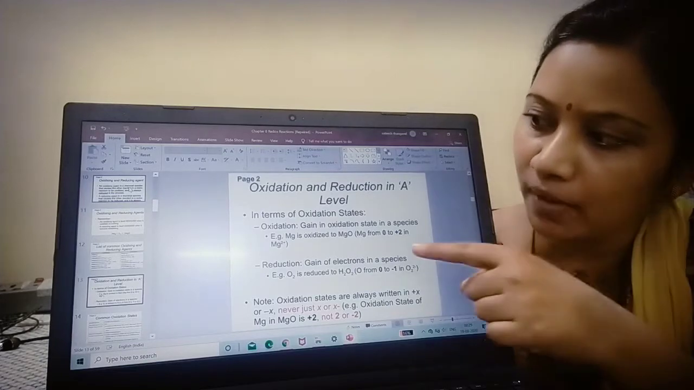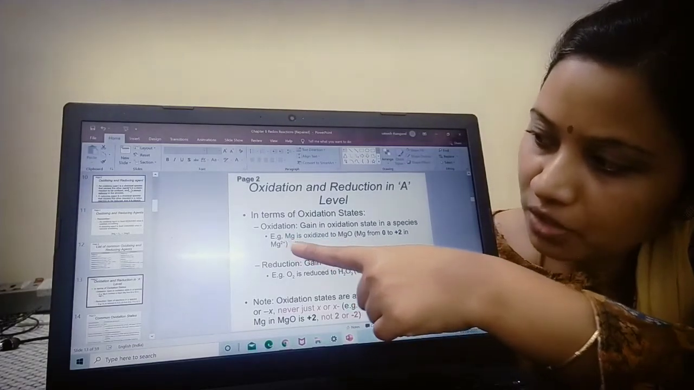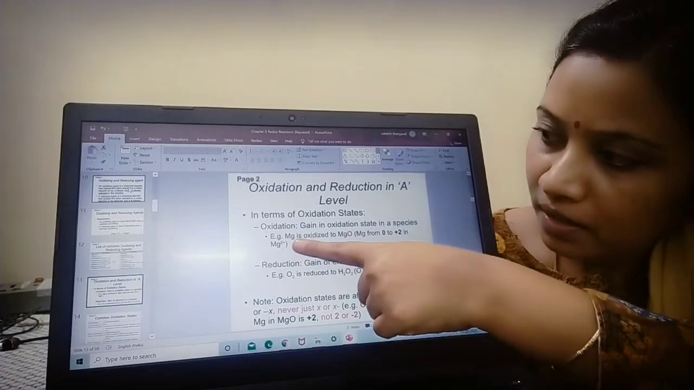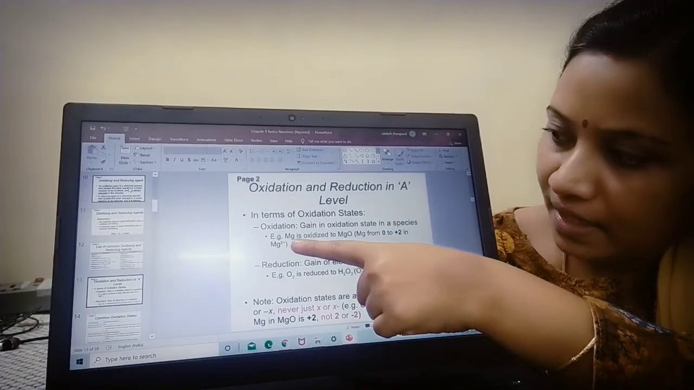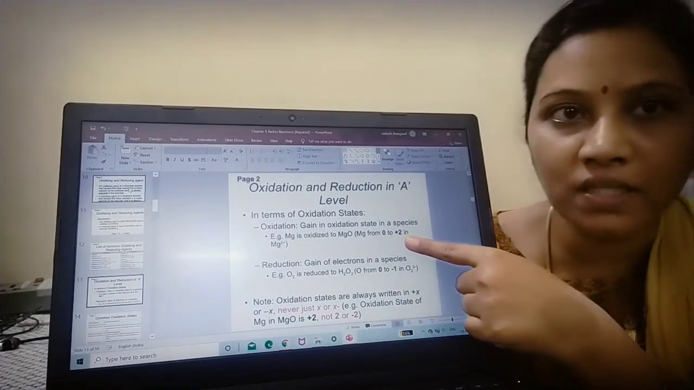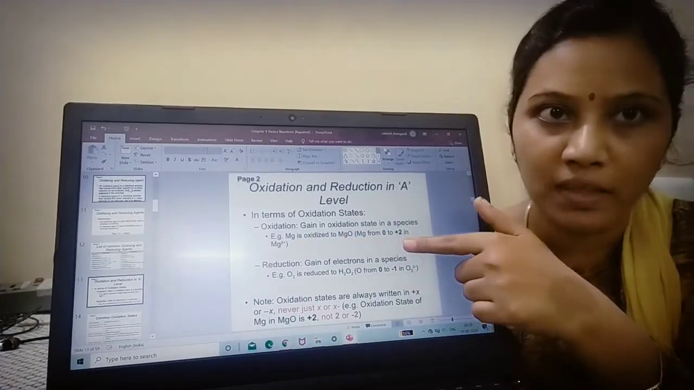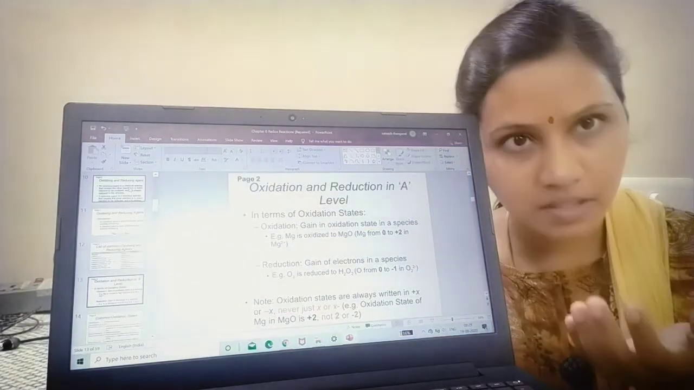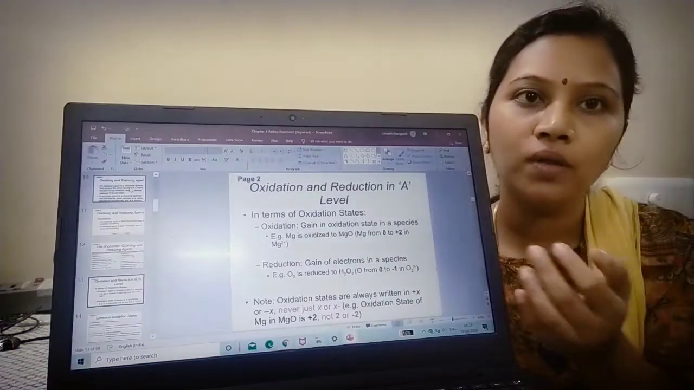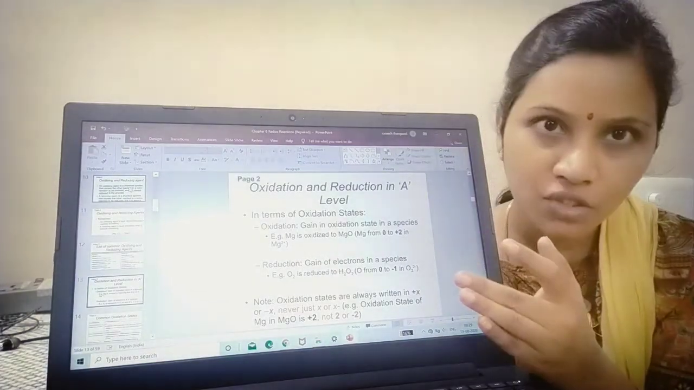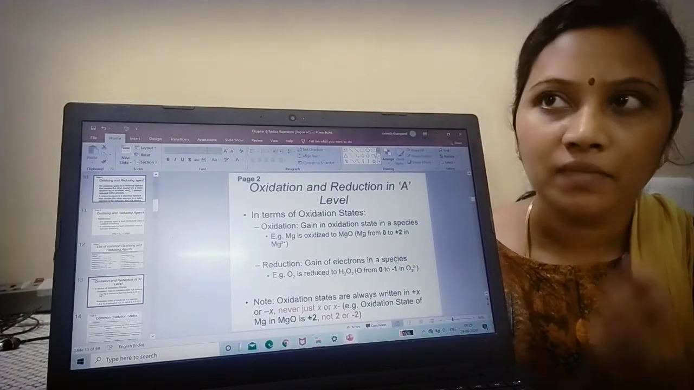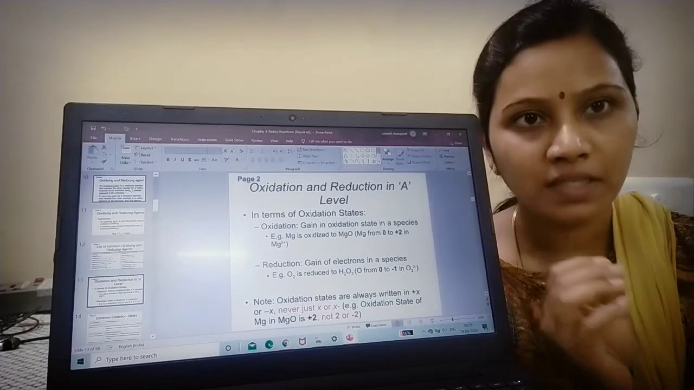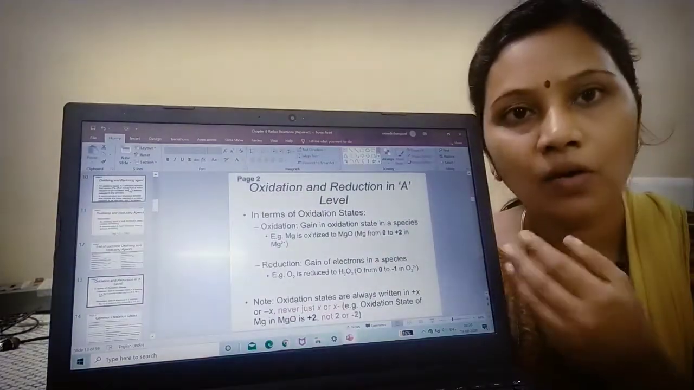I will be citing you an example. See here, magnesium is oxidized to MgO. We have already seen this, right? So here from 0 oxidation state, it is oxidized to +2 oxidation state, Mg to Mg2 plus. From 0 it has gained a +2 state. Since it has gained oxidation state, I am going to call this a definition for oxidation in terms of oxidation state. Okay, am I clear? So oxidation in terms of oxidation state is gaining oxidation state.